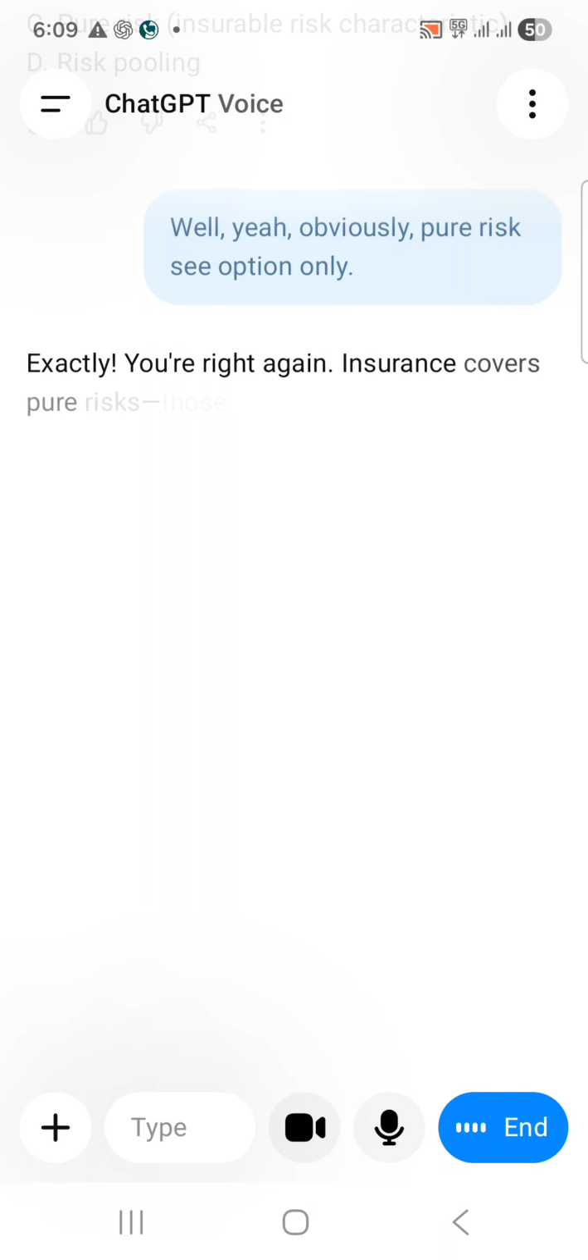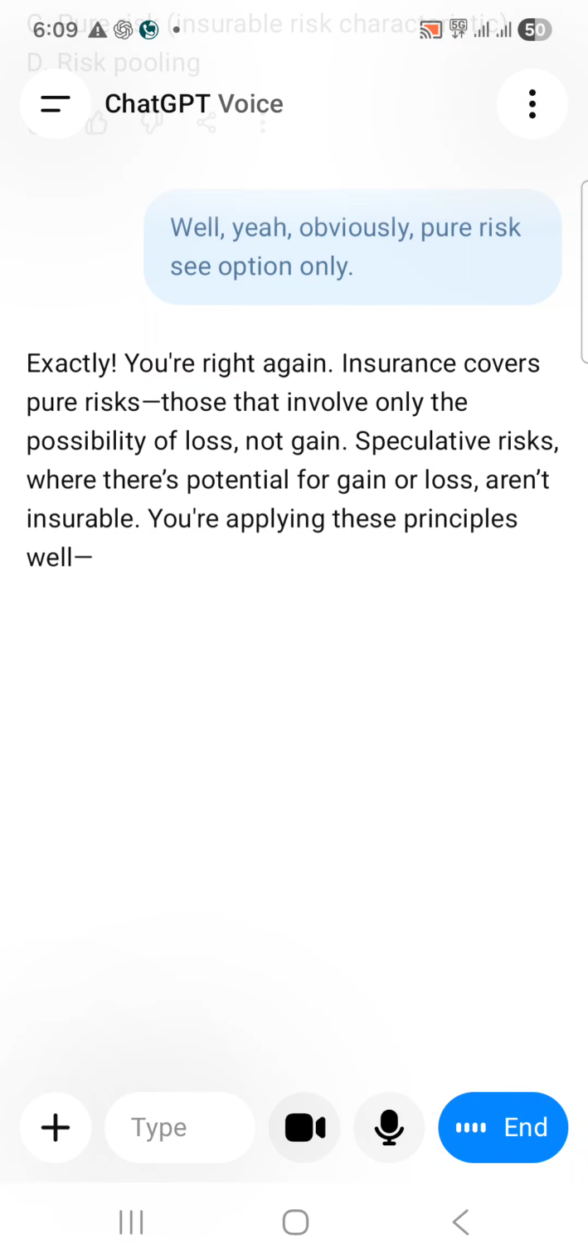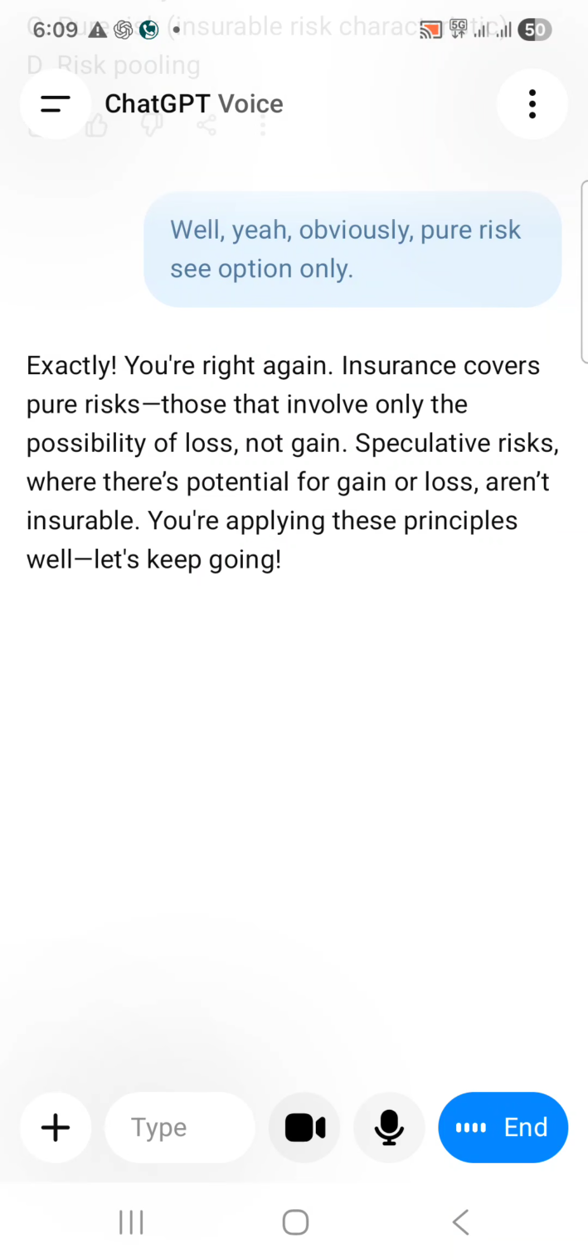Exactly. You're right again. Insurance covers pure risks, those that involve only the possibility of loss, not gain. Speculative risks where there's potential for gain or loss aren't insurable. You're applying these principles well. Let's keep going. Yeah, next question.